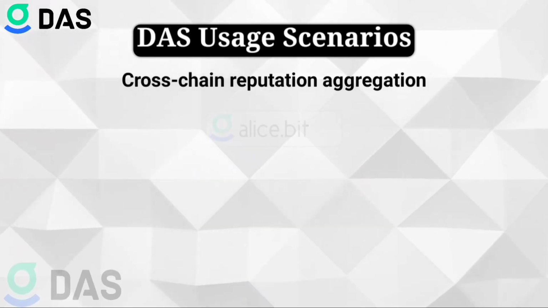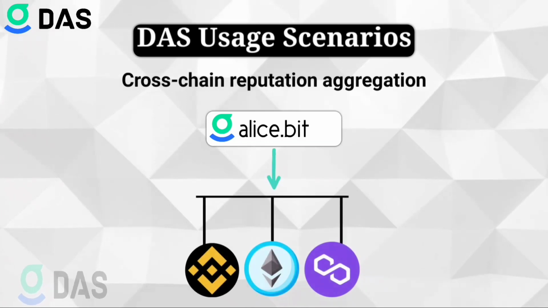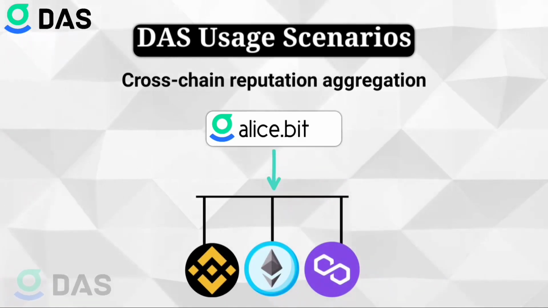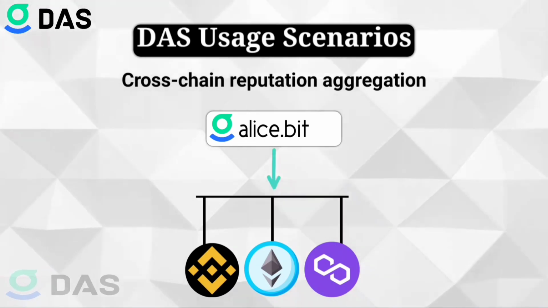As a cross-chain identity system, DAS can naturally aggregate the reputation of users on each chain. For applications, what it can obtain is no longer the reputation for a certain address of the user, but a summary of the reputation of all addresses of the user in all public chains.